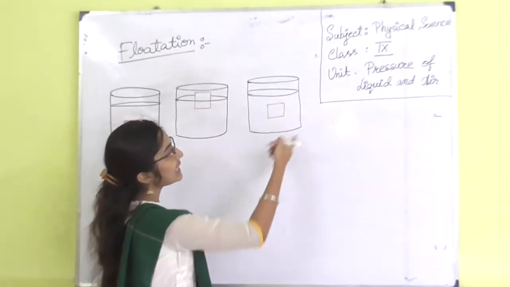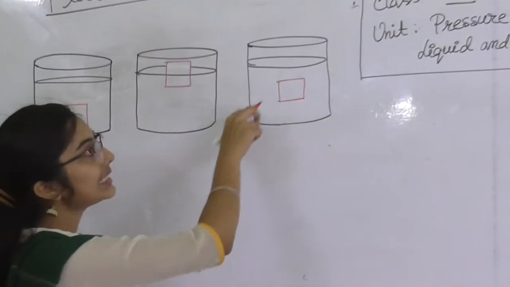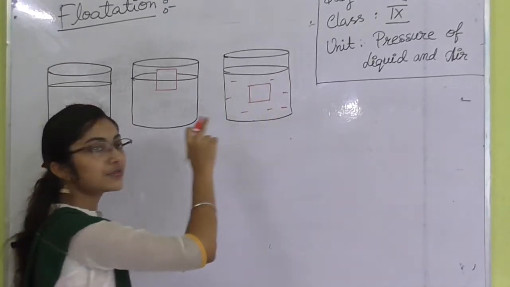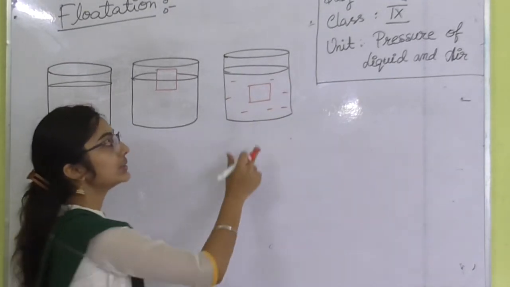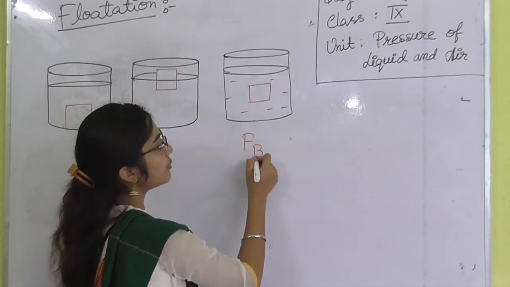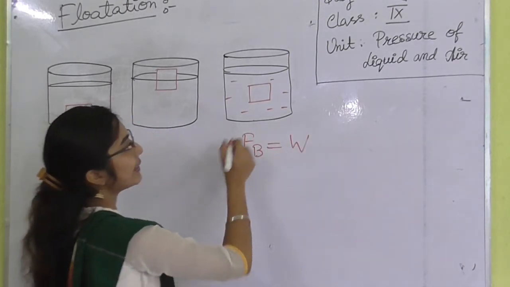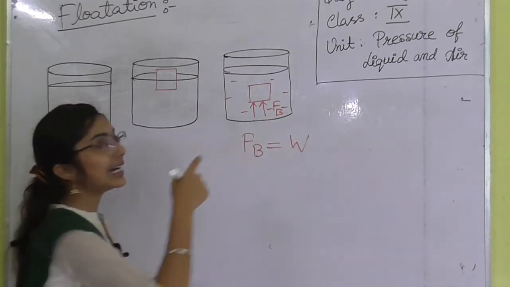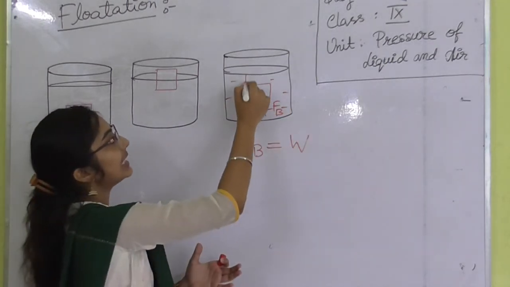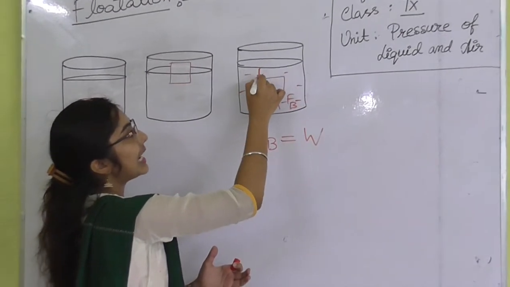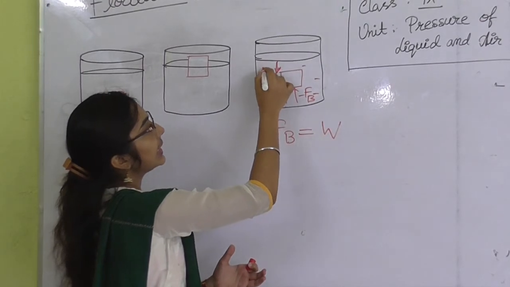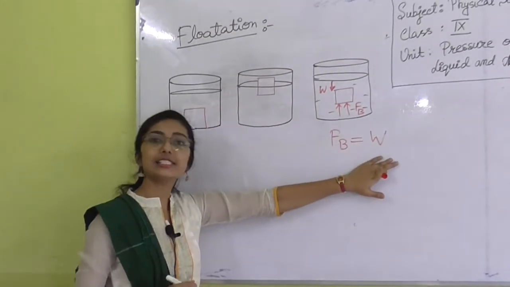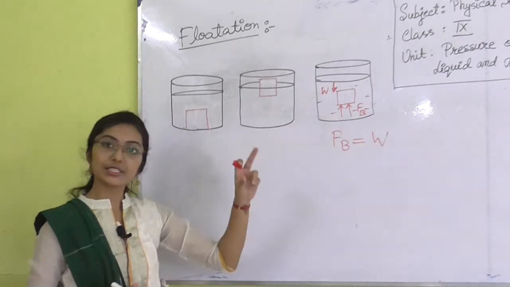Here we can see that the body is floating inside the water. So, this is the case when Fb equals W. Fb means the buoyant force, and W means the weight, the vertical downward force generated by the body due to its weight. So, when these two forces are balanced with each other, that is the case of stable flotation.